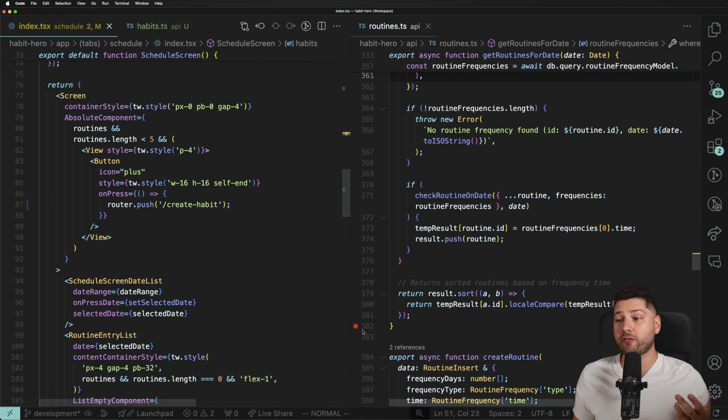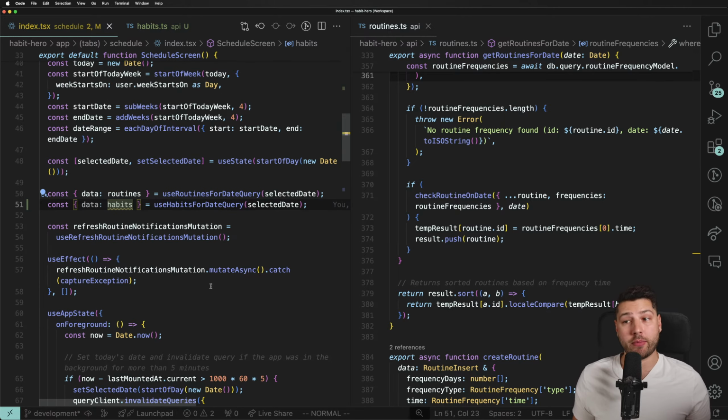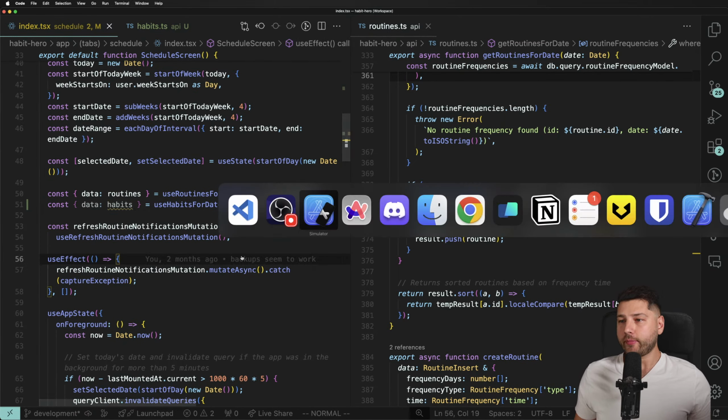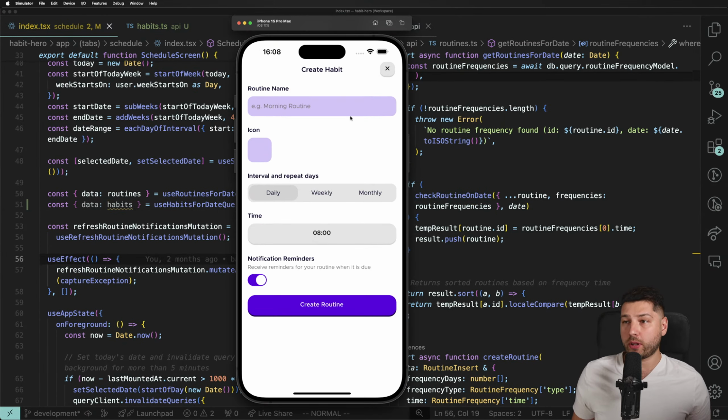And you're going to see that very quickly, we're going to have a working app that can do habits, right? Because right now, we can press the plus over here, right? But as you can see, the design is not really finalized yet. I will change that in just a second. We can't create anything because it still says create routine, right? So we have to change this to a habit, right?